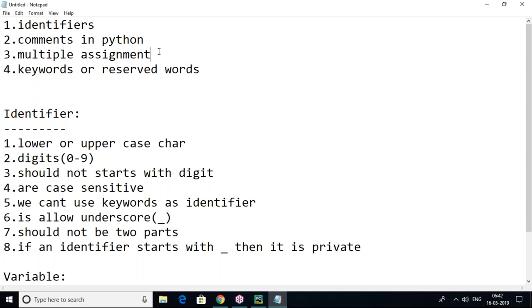Not only for that, whenever you want to write a description about your program, you can use comments. You type the program today, but when you open it later you want to know why you wrote this variable or this class definition. For clarification purposes you can add extra lines in the comment section, and they won't be considered in execution. So that is the comment section.